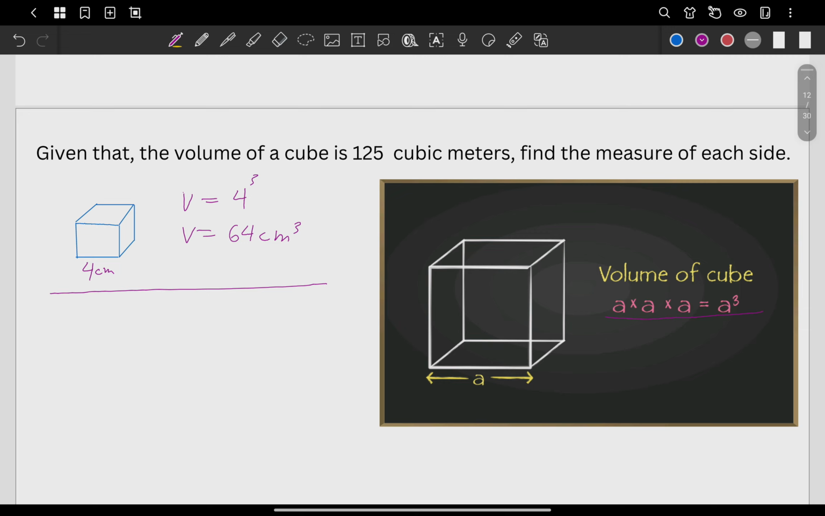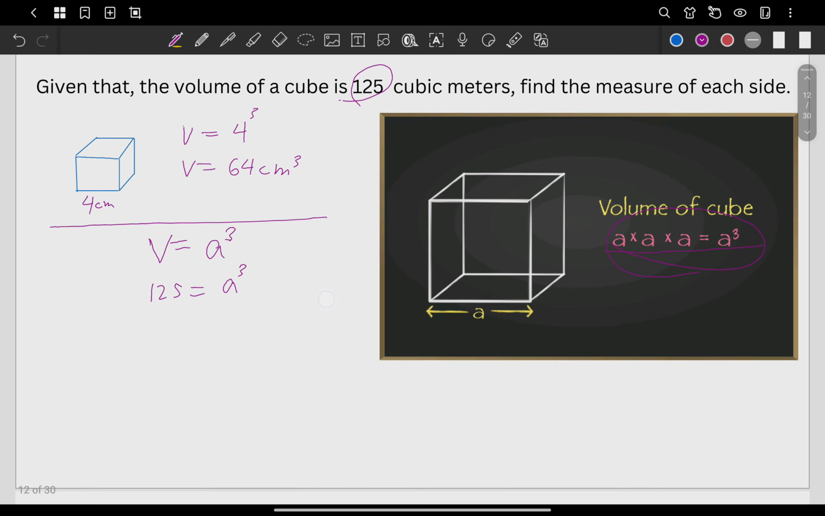Now, let's say your volume is already given, which is 125. Again, the volume is already given. What's the volume? Again, V is equal to what? Let's say the side is A, like in the formula here. A cubed, right? Because you're just cubing the side. So, given the volume is 125 here, what should be the value of A so that when you cube it, or raise it to 3, the answer is 125.